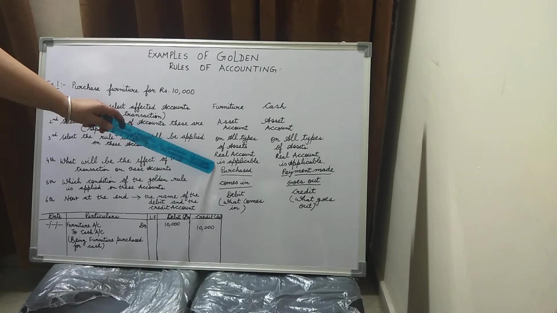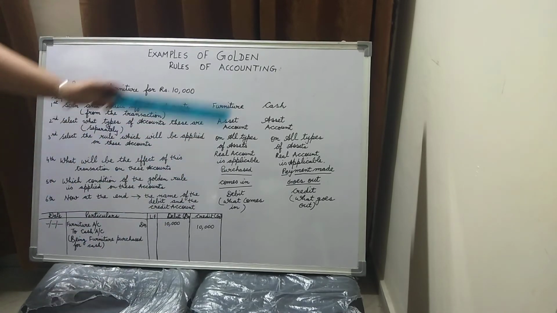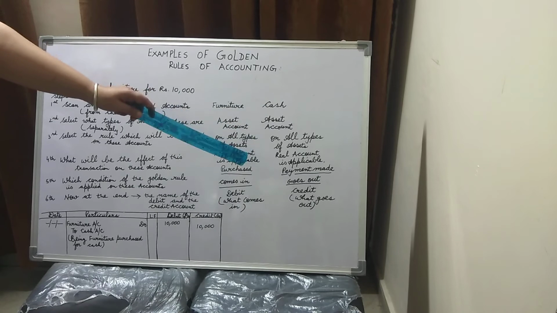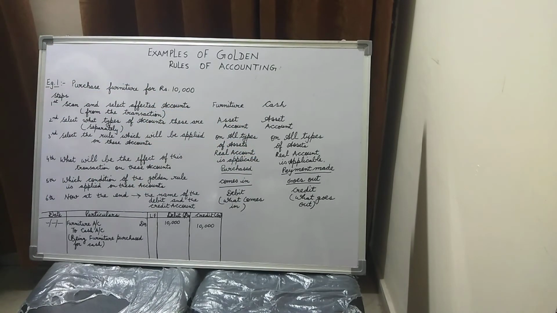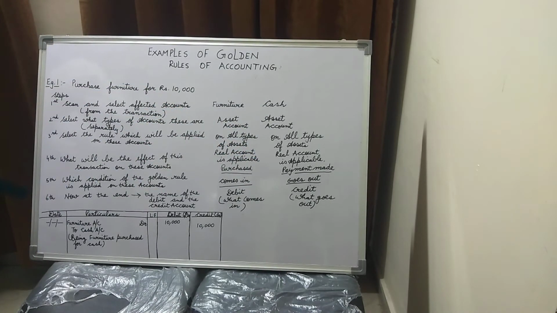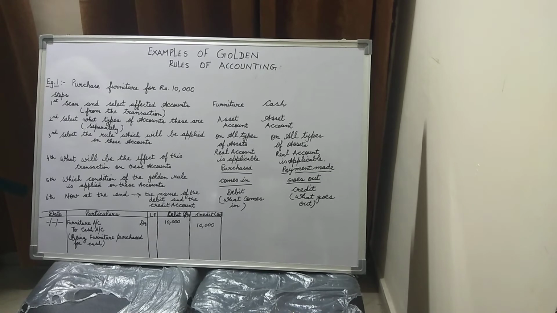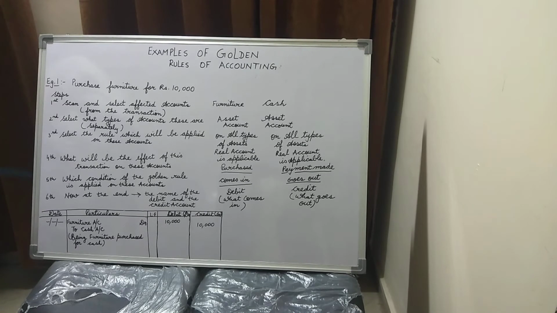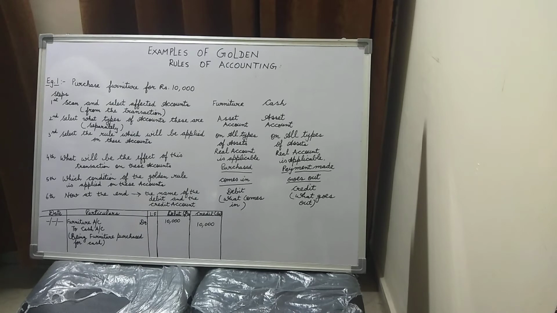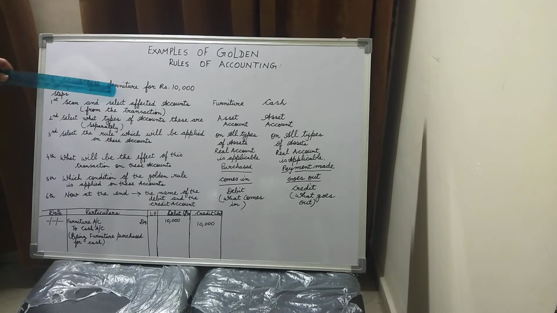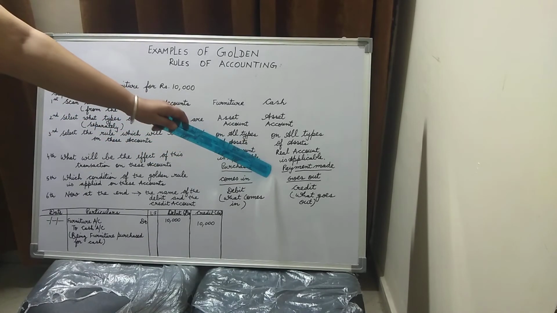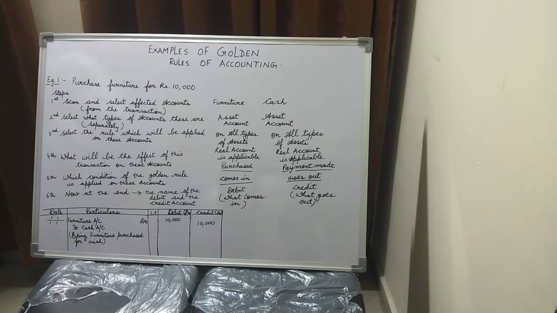So furniture is coming in. And when we talk about cash now, children, cash is going out. Why? Because when you go to the market, say you buy some apples, and for that what do you pay? You pay cash. So over here also, for buying this furniture, cash is going out. Now moving on to the 6th step.